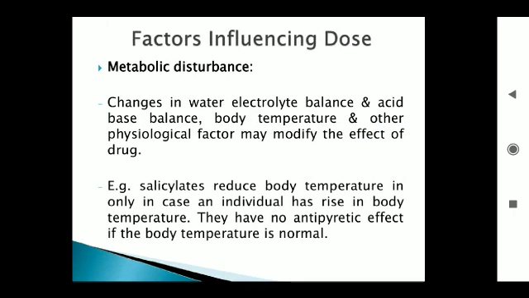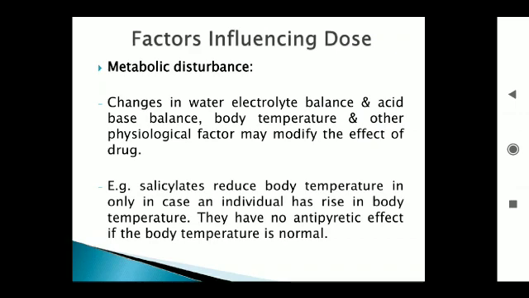Next factor: metabolic disturbances in our body. Metabolic disturbances can occur in some cases, such as when a patient is suffering from diarrhea or sunstroke.